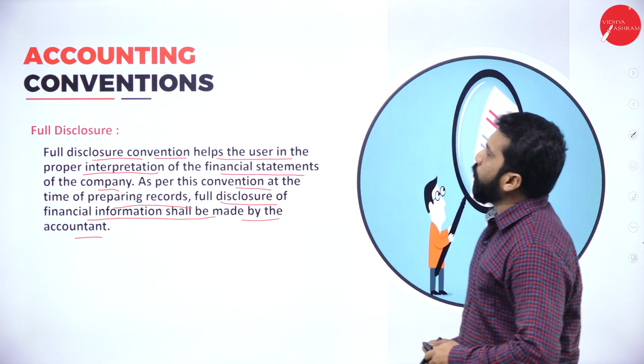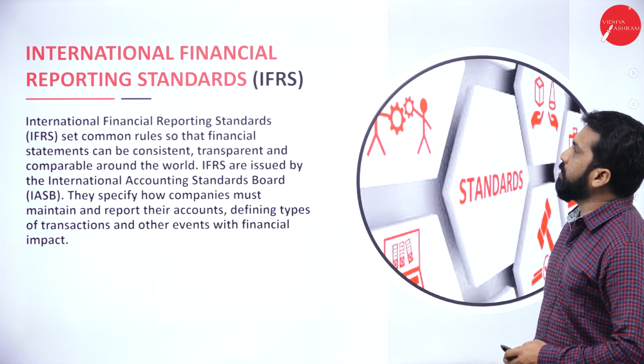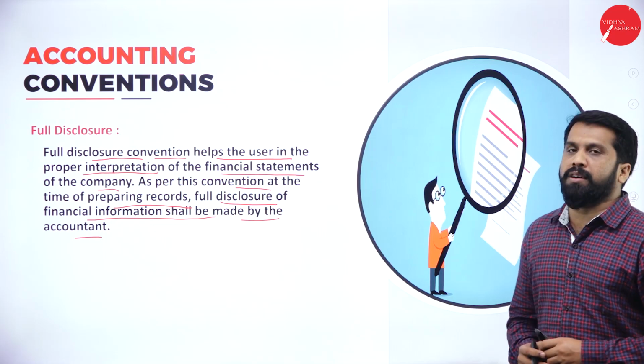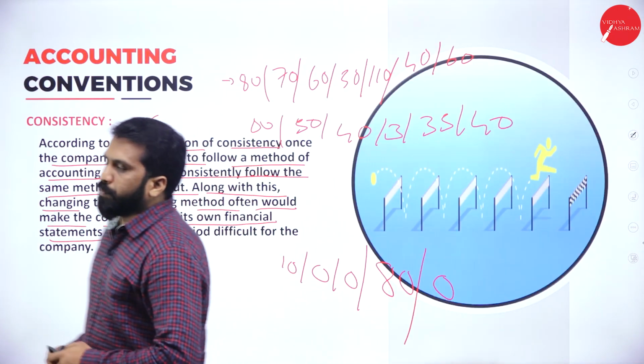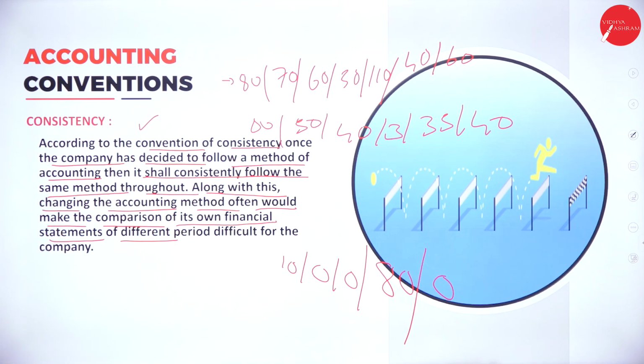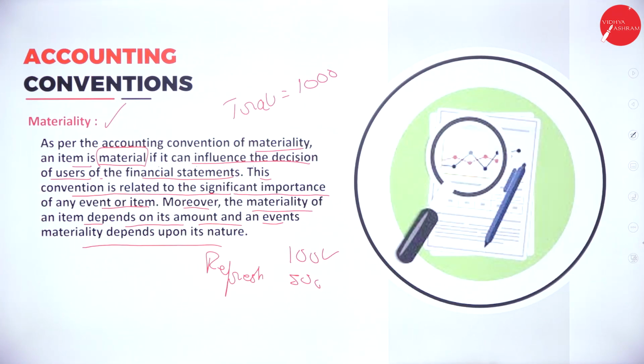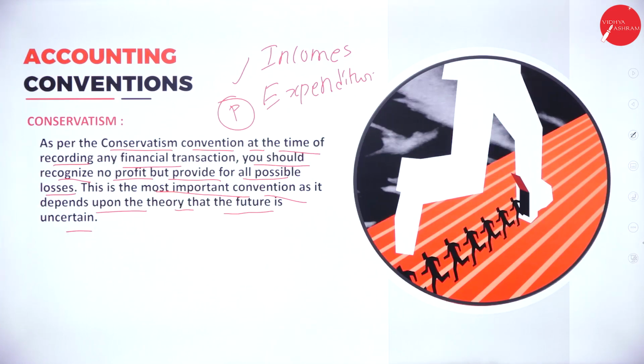Now, we're done with your conventions. I'll go back to all your slides so that you can take screenshots of that. So, this will be your first convention, the convention of consistency, the convention of materiality, the convention of conservatism.